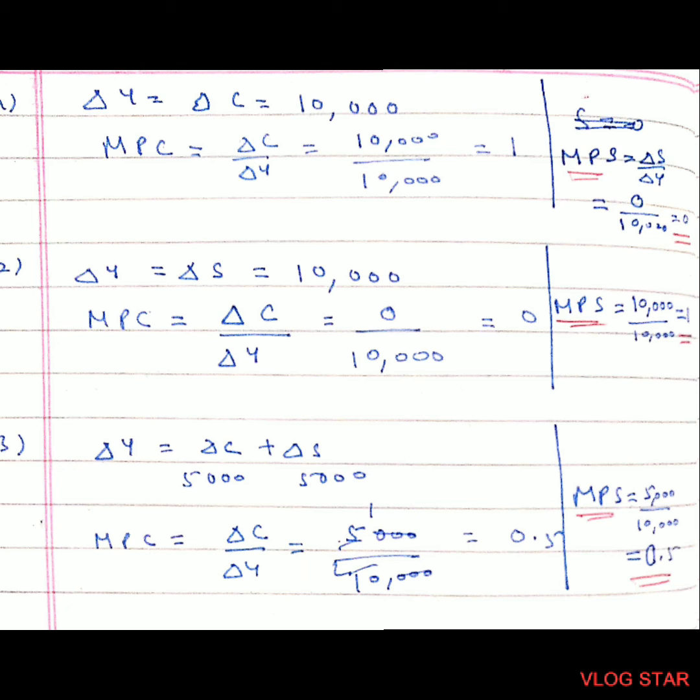Now see the third person. Third person was the rational consumer. He spends half and he saves half. So the MPS would be change in saving, that is 5,000 divided by income 10,000, turns out to be 0.5. MPC plus MPS would be 0.5 plus 0.5 equal to 1. Therefore, always MPC plus MPS is equal to 1.